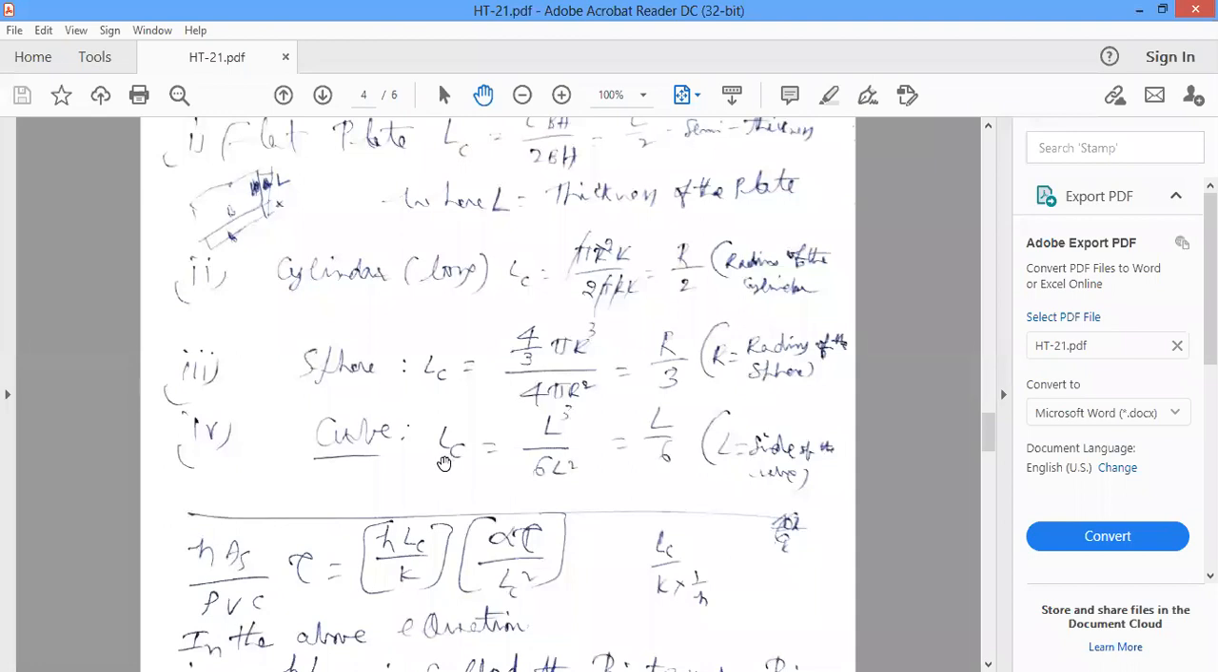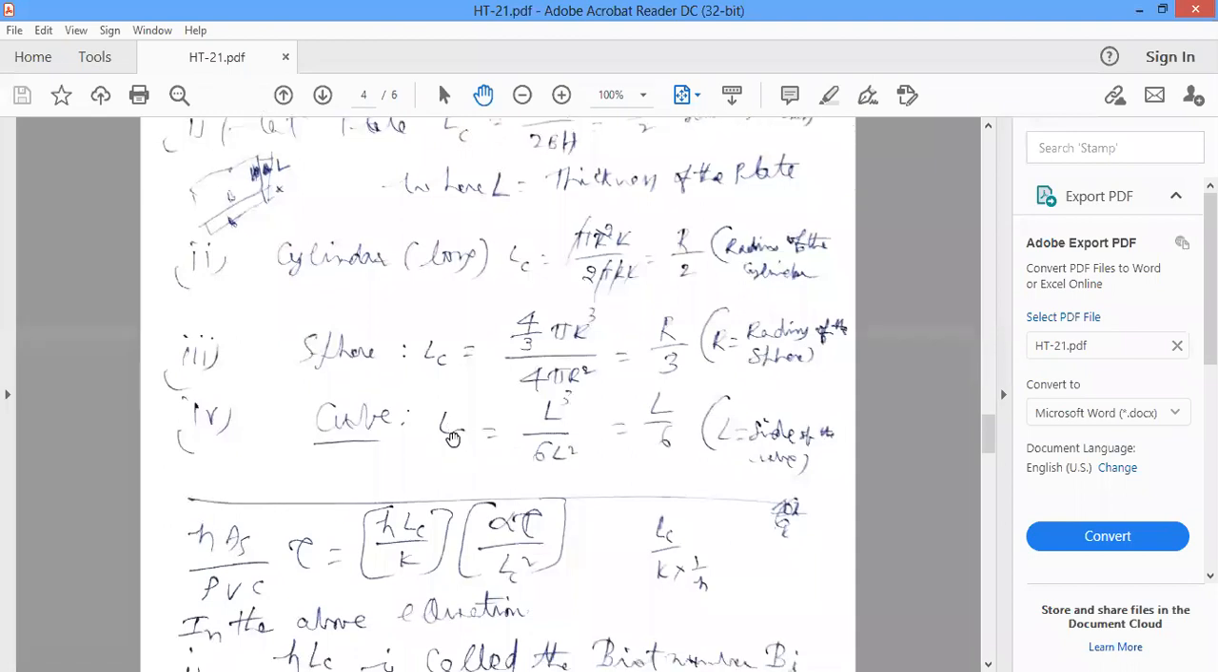And next, similarly, I will explain for the cube. What is the characteristic length? LC, where L is the dimension of one side of the cube. So the cube volume L cube divided by 6L square, because 6 faces are there in the cube. Each side is L, so each face area is L square, so total 6 face area is 6L square. L cube by 6L square, then L by 6, where L is the side of the cube.